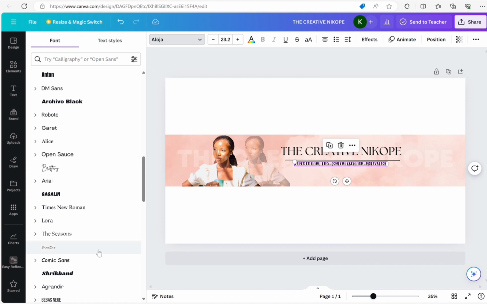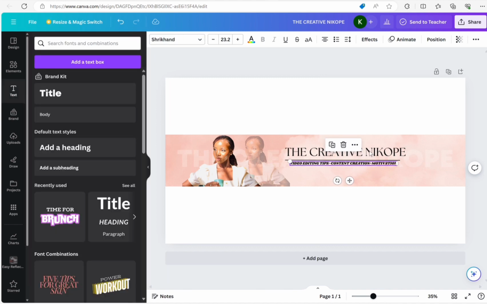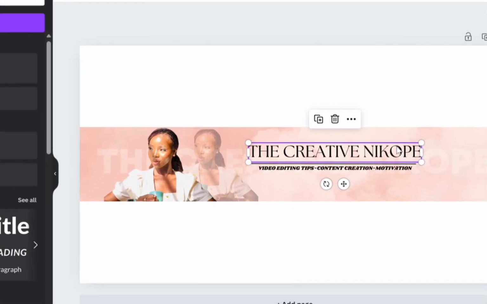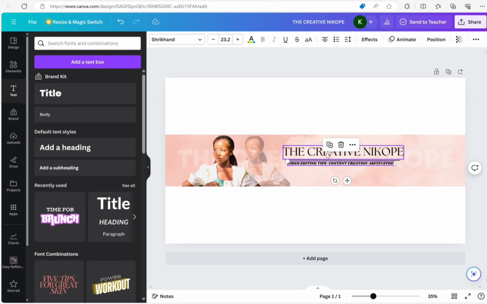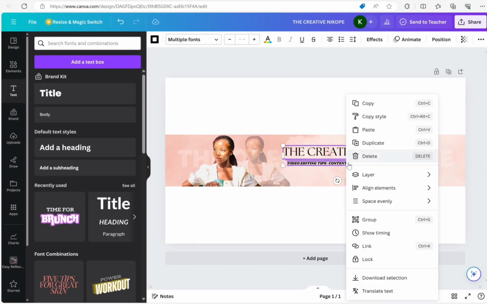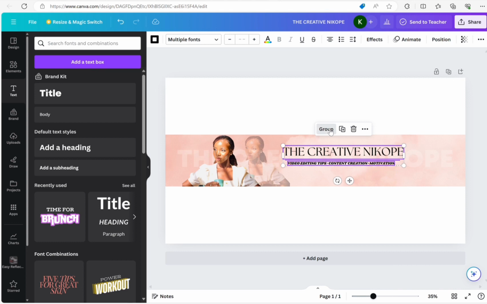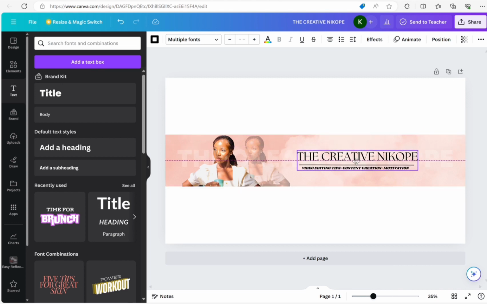The other font I use is the Seasons font, and I use Shrinkhead for the other font. So I use Seasons and Shrinkhead for my two fonts. This is how it looks like. Then I go ahead to group the entire text, then align it to fit properly on the banner.